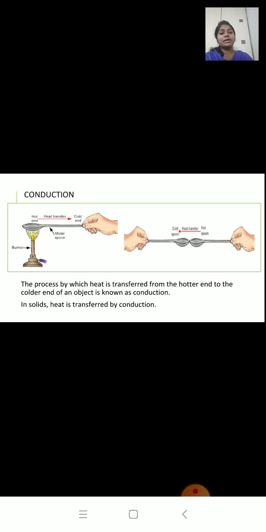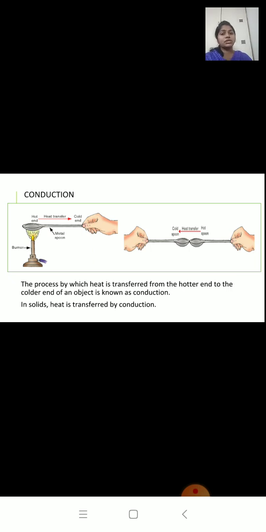So during conduction, heat is transferred from one particle to another particle by these vibrations. There is no actual movement of the particles. So heat is transferred from one particle to another only by vibrations.